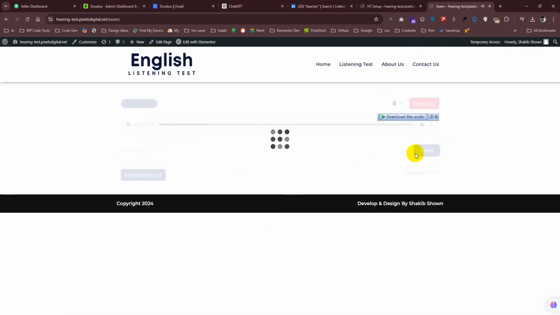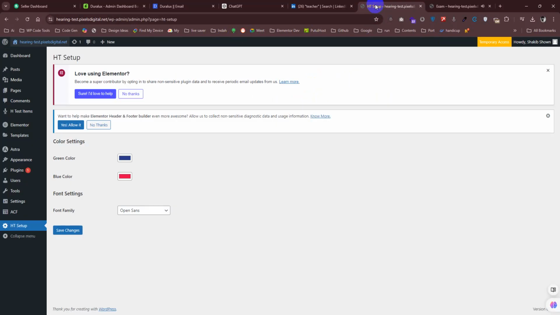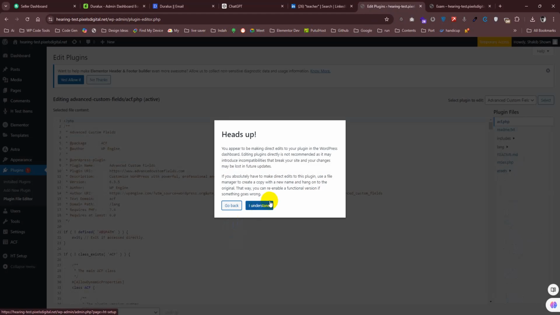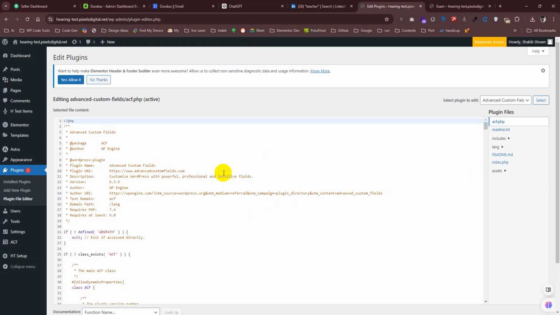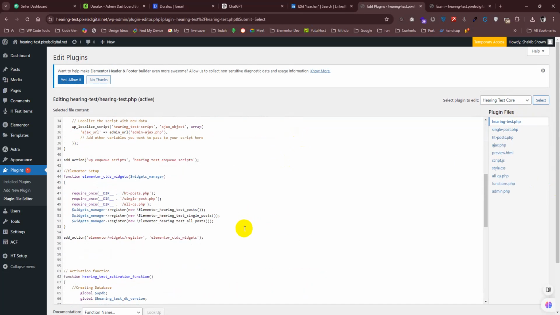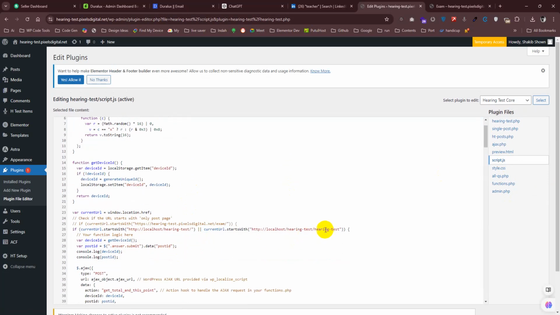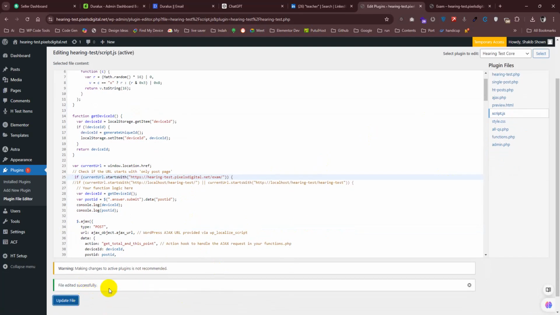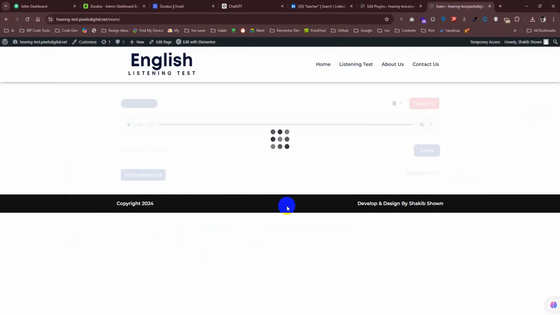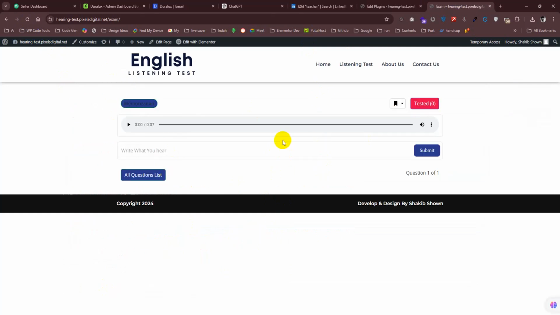For now, there is a problem. When I transferred from localhost to the server, I needed to change the link here. I forgot it, that's why it's showing. So don't worry about it. I need to comment this out and remove this comment. That's it. Okay, this problem is fixed.